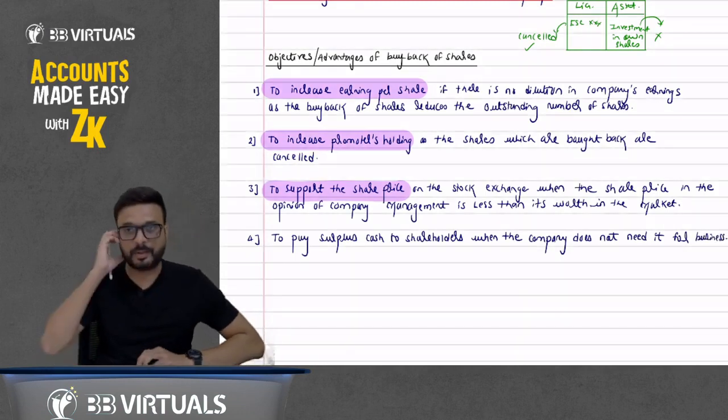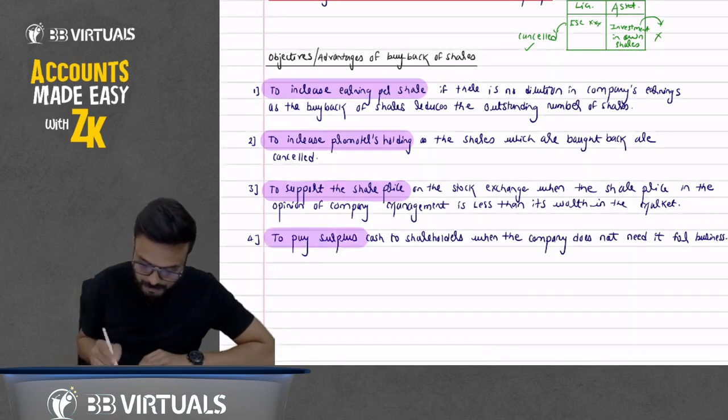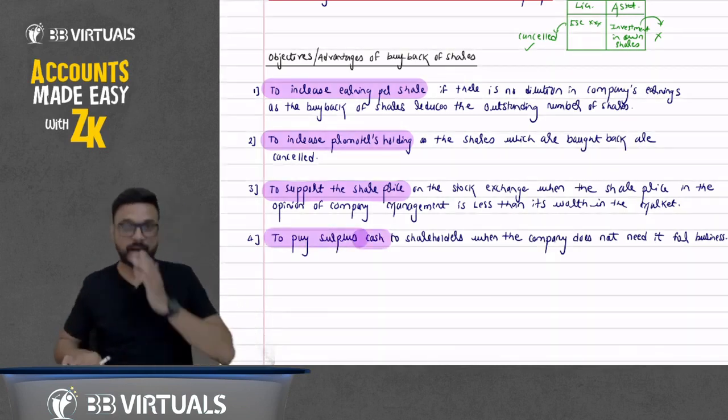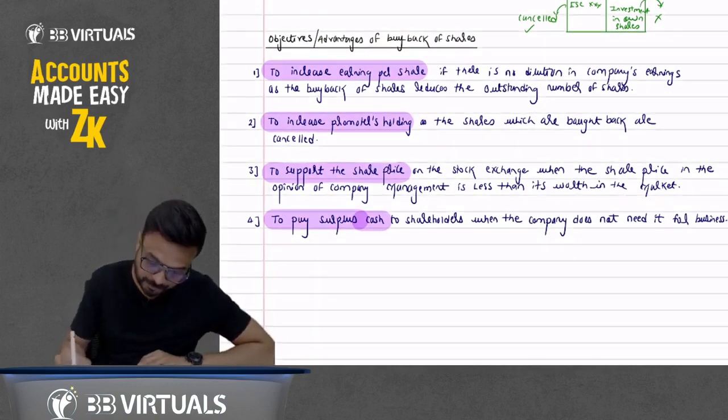It means that when the company has surplus balance, they utilize it for the purpose of buyback. Okay, now next point, now write it down.